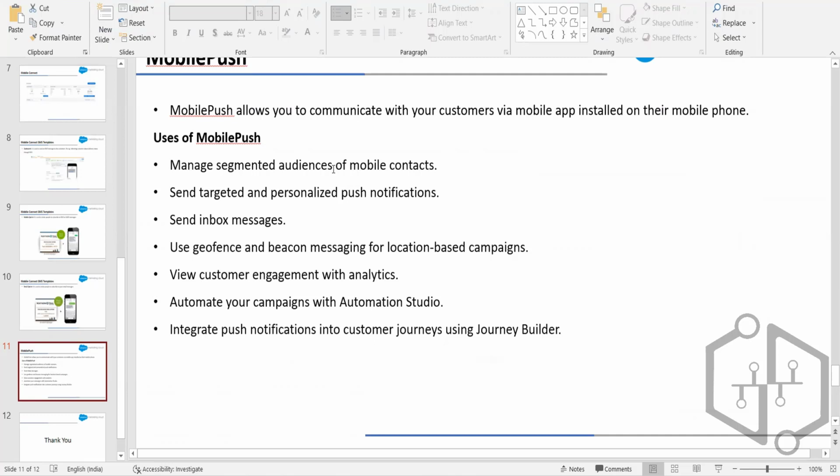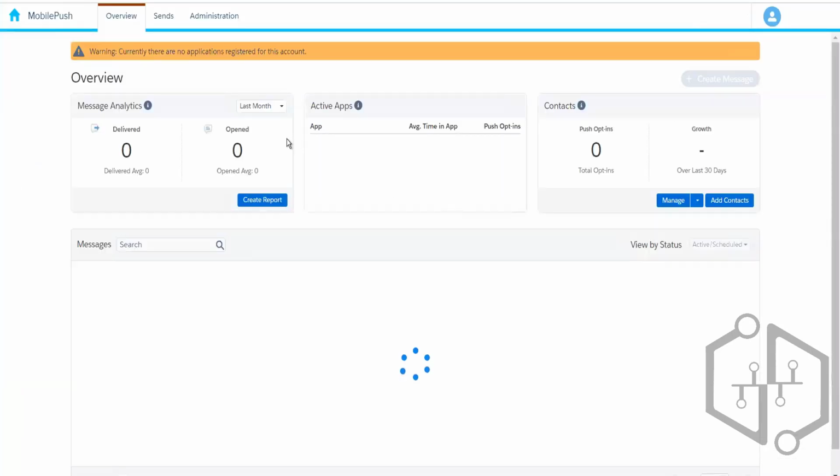And with the help of the mobile push, we can send targeted and personalized push notifications for customers. We can send inbox messages. We can segment the audience, and then we can target them. So we can automate the campaigns and these things. So let's see this in action.